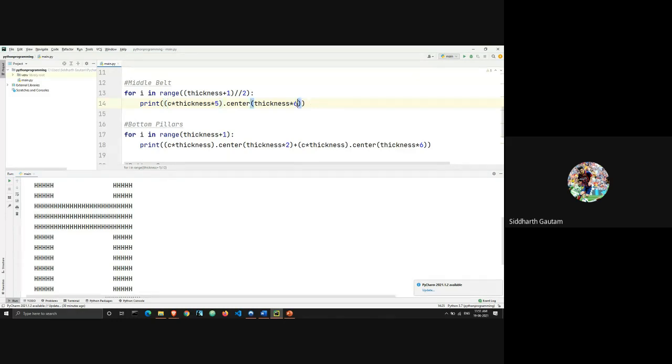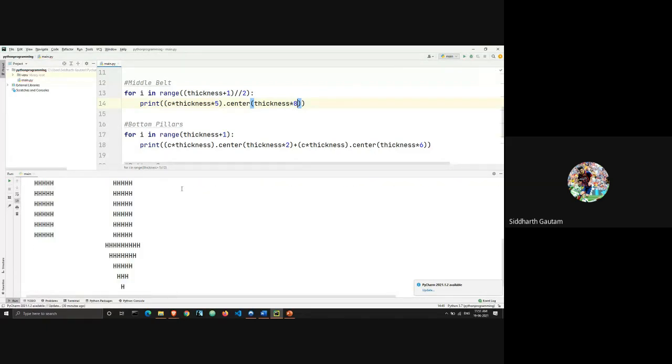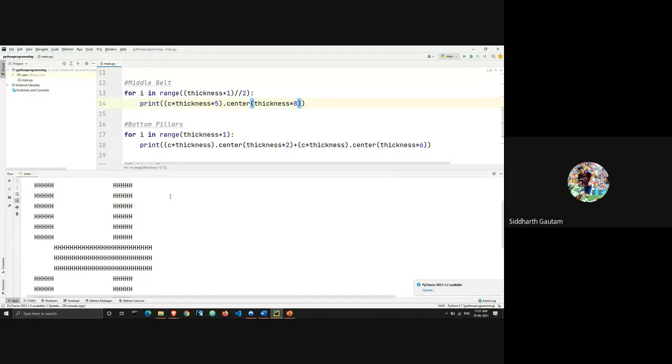Okay, let's see what the value of 6 is. Like, what's the value of 6? Let's change 6 to 8, and let's see how it changes our code. All right.